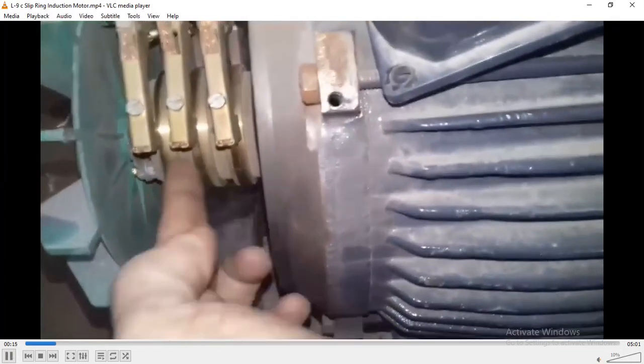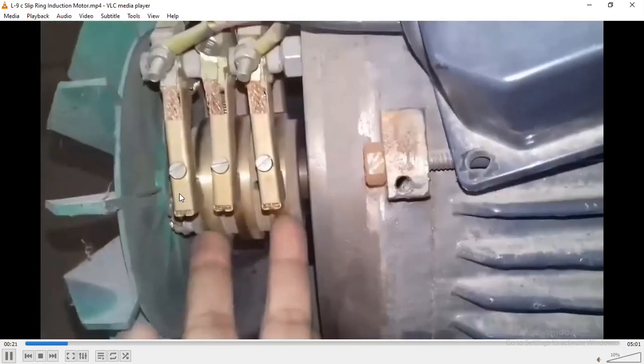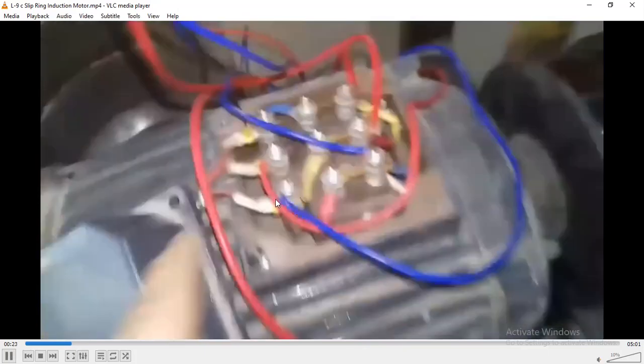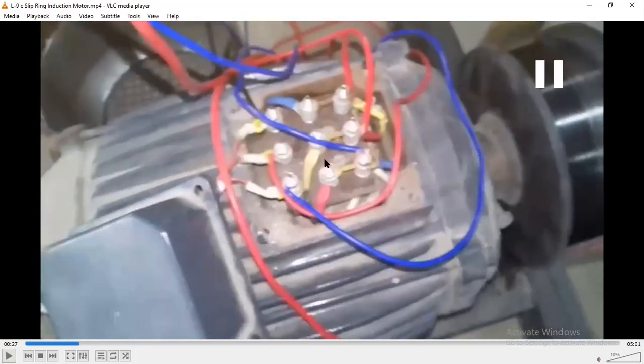So in this slip ring, these are the set of three slip rings on which the carbon brushes are connected, and the split phases have been connected here. This motor is based on 9 terminals because it is a slip ring induction motor, and it also works with the starter, so a rheostat variable resistance method is also available there.